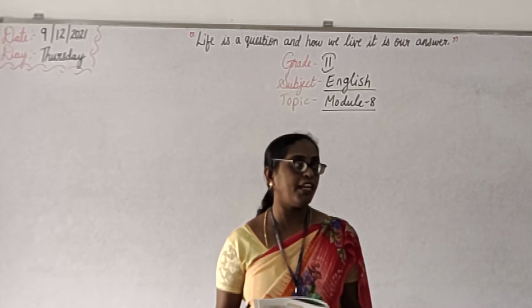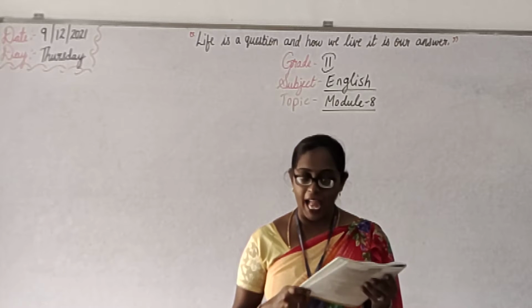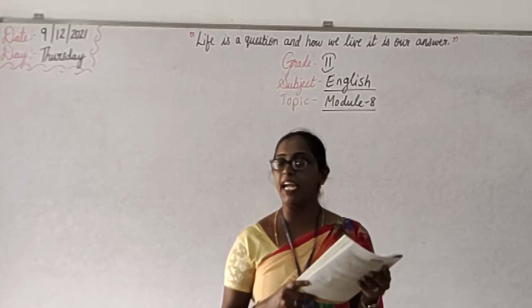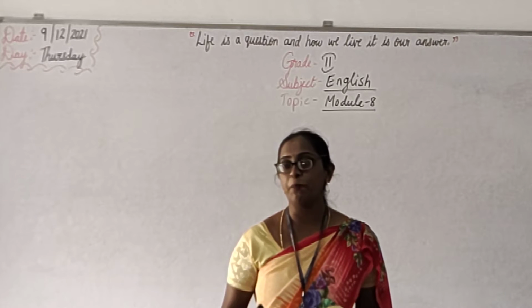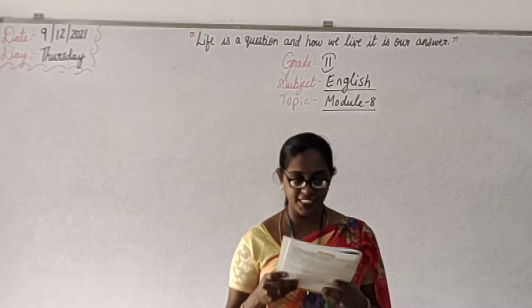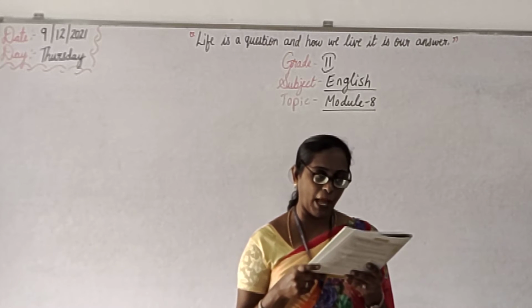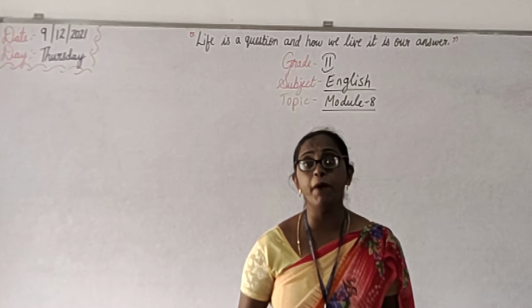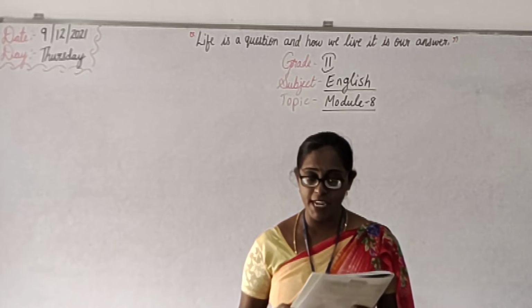Understanding? Then next, the girls are talking about actions that have not happened yet. Still it has not happened. About that only they are talking, right? Yes, children? Then the tense used to describe actions that will happen later is called simple future tense. What is simple future tense? Tell me.